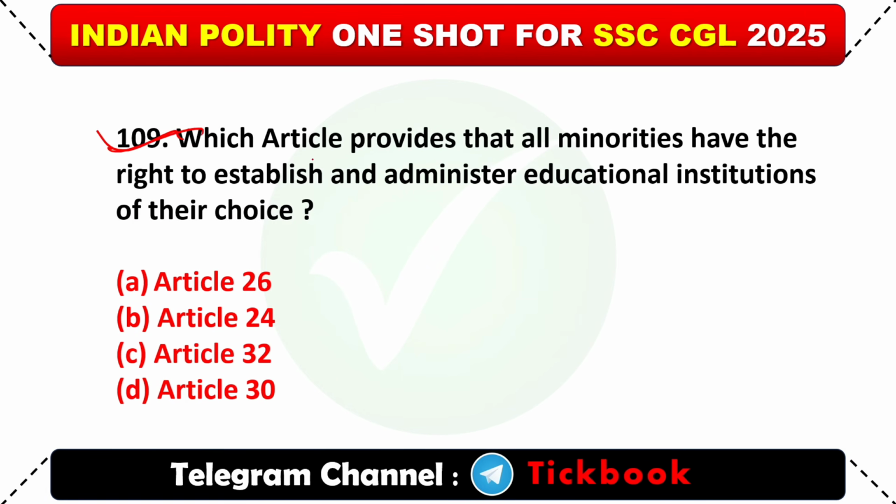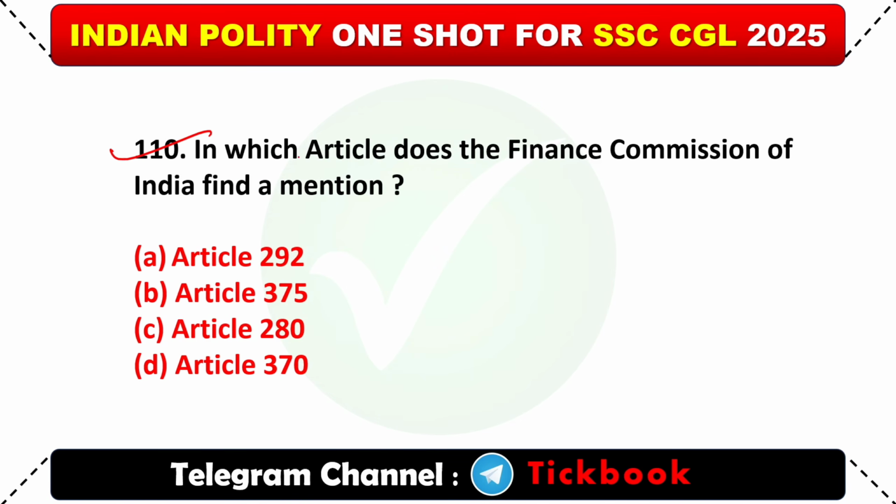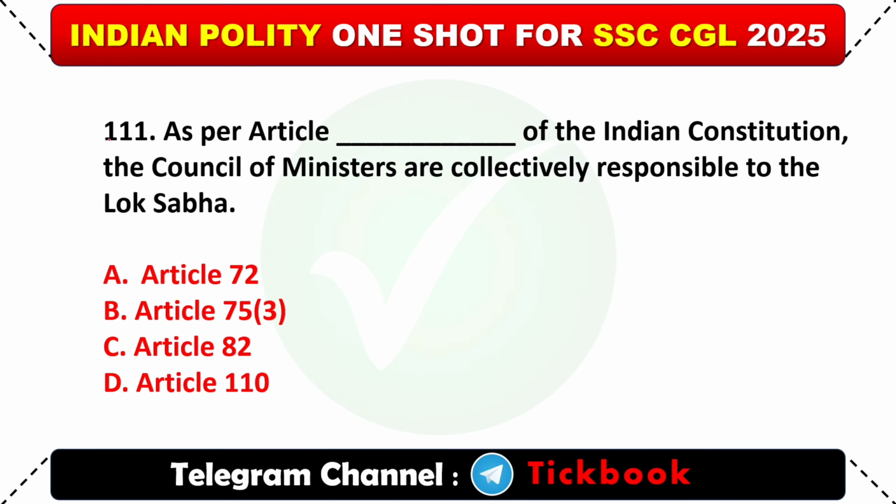109. Which article provides that all minorities have the right to establish and administer educational institutions of their choice? Option D, Article 30. 110. In which article does the Finance Commission of India find a mention? Option C, Article 280.